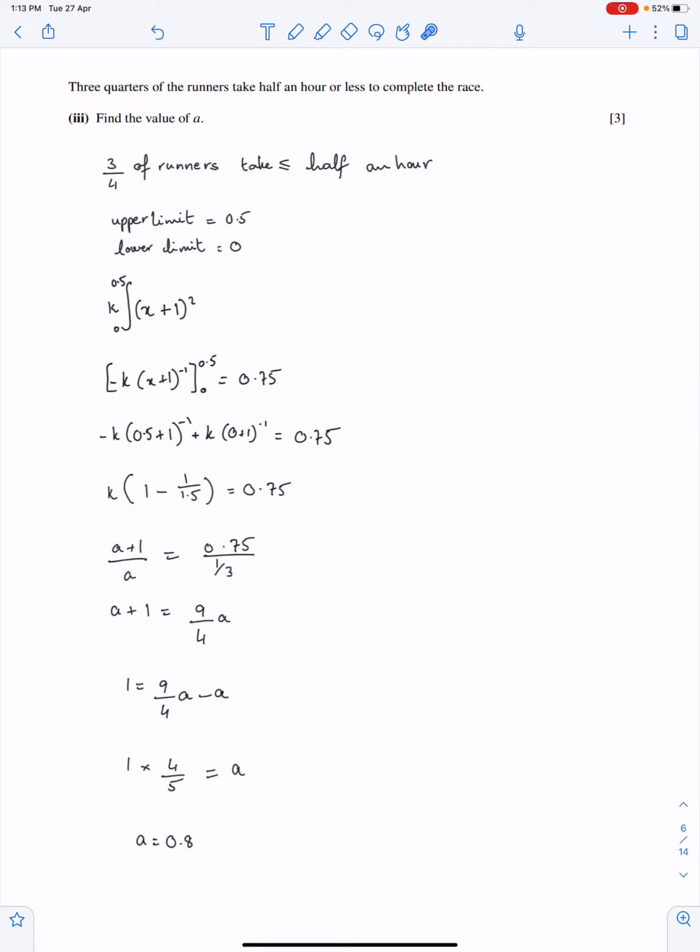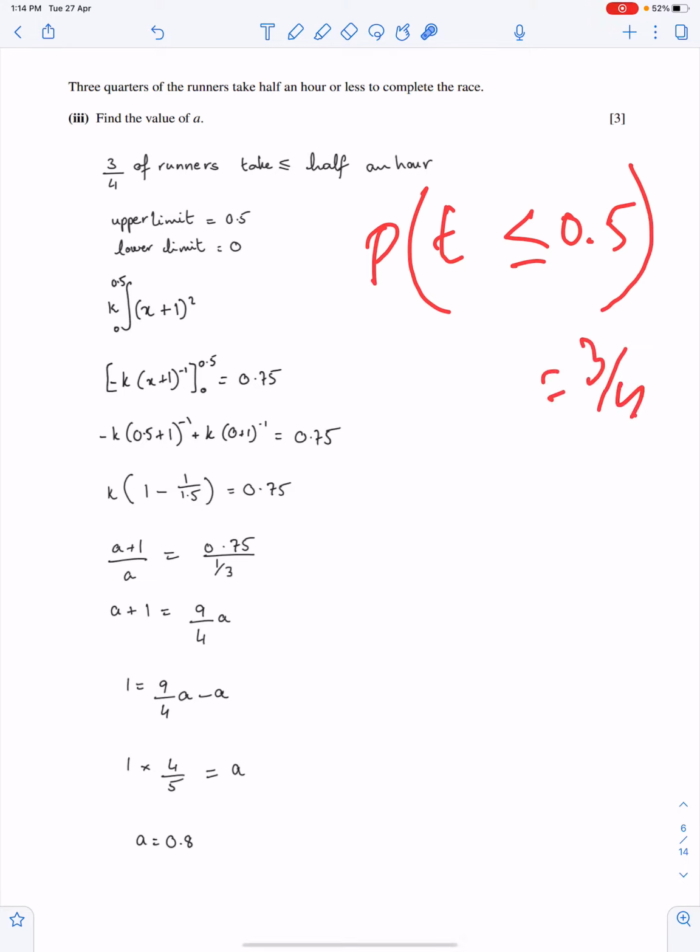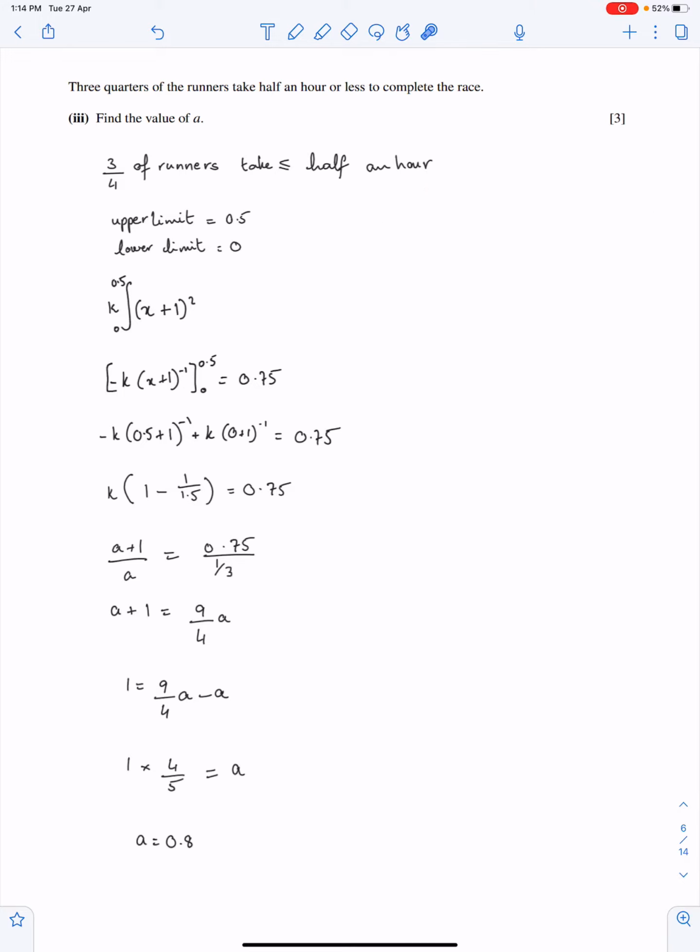3/4 of the runners take half an hour or less to complete the race. Half an hour or less, that means 0.5. And this probability is 3/4. Find the value of A. So this is so simple. The upper limit is 0.5 because we need this probability, T less than or equal to 0.5. So this is the upper limit. The lower limit is 0.